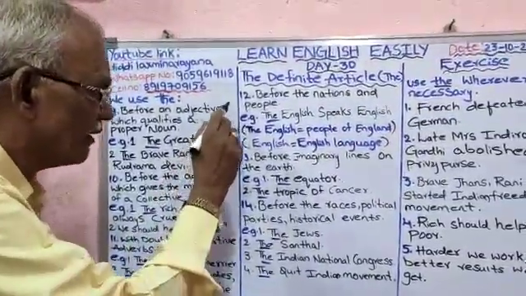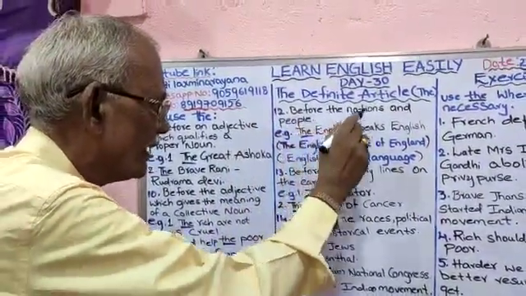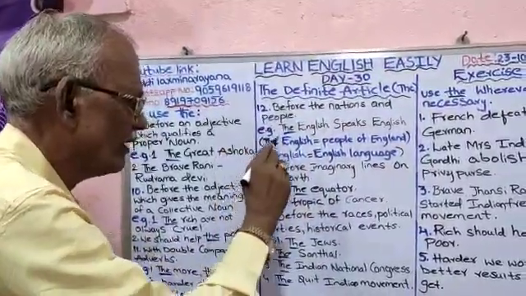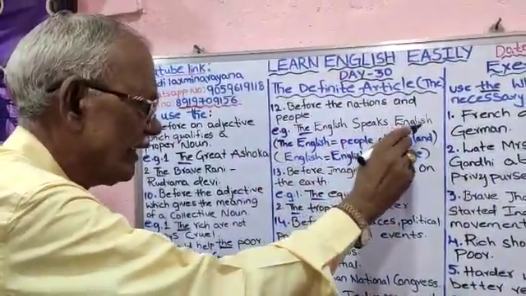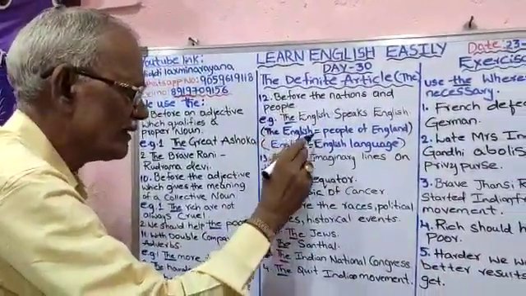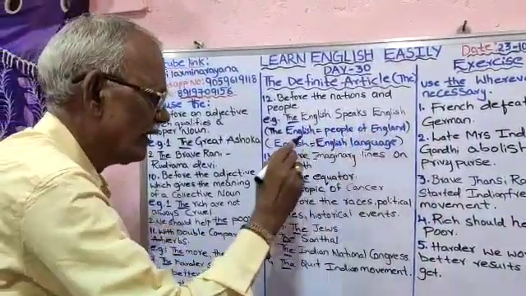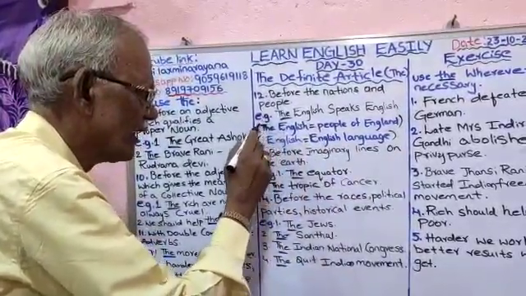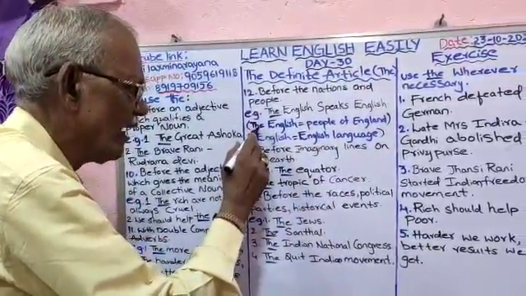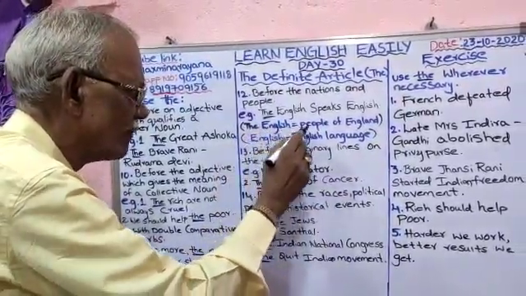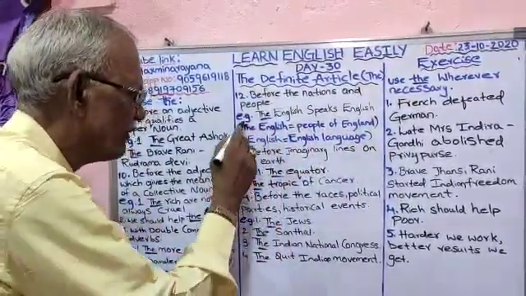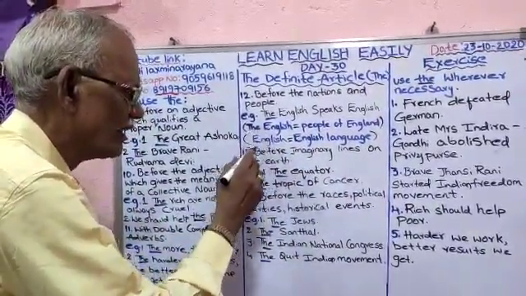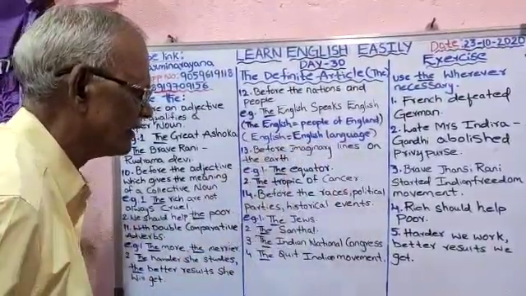Now, 12th one. Before the nations and people, the English speaks English. The English means people of England. English means English language. So, if we use the here, what happens? It gives the meaning people of England. If we don't use the before it, it gives the meaning English language.